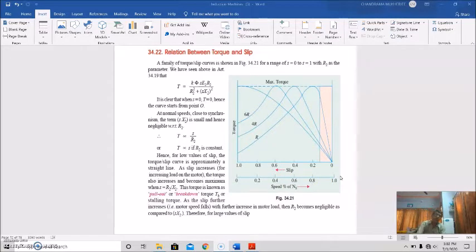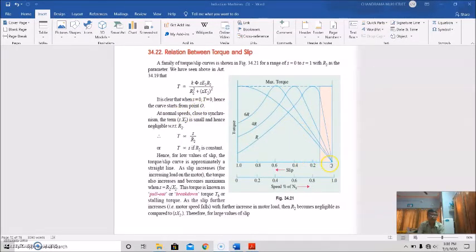With R2 as a parameter, where R2 is the rotor resistance, the torque is expressed as K phi S E2 R2 by (R2 square plus (S X2) square). It is clear that when S equals 0, the curve starts from the point 0 here. S equal to 0 means the rotor is rotating at synchronous speed. This is absolutely not possible in an induction motor. So the torque will be 0, and the curve starts at the point 0.